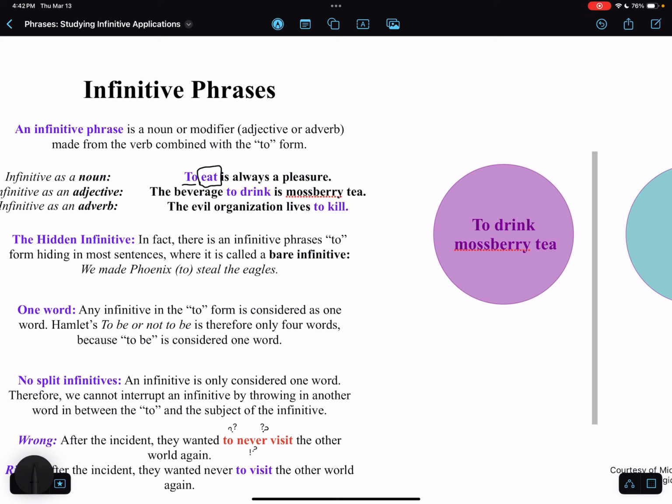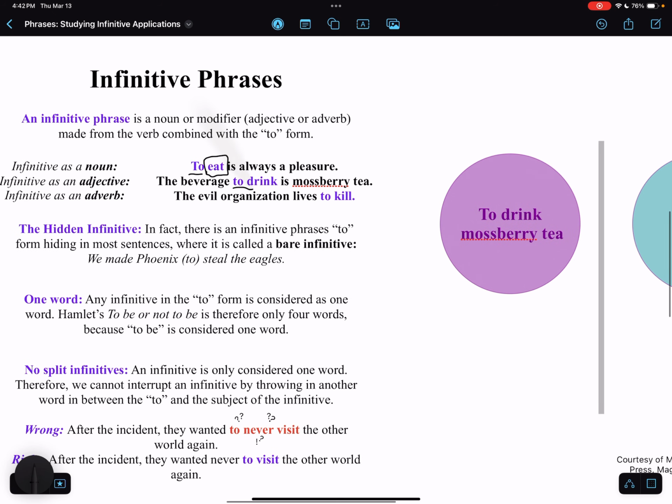We also have a possible additional form of an infinitive, where the entire thing acts as an adjective. The beverage to drink. What kind of beverage is it? It's the beverage to drink, the one preferred. That makes the entire infinitive form an adjective, so you treat this as one large adjective. The beverage to drink is mossberry tea.